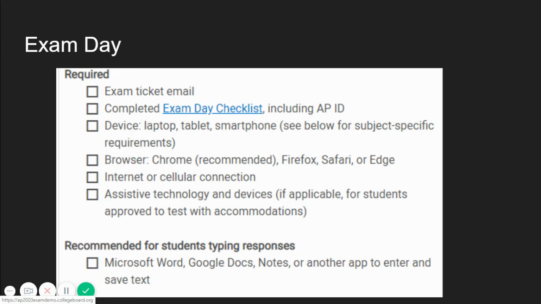Make sure your laptop, tablet, smartphone is functioning and it has the correct browser and applications. Make sure you have Chrome, Firefox, Safari, or Edge. Make sure your device has reliable internet connection. Finally, if you have requested accommodations, those technologies will be delivered to you.